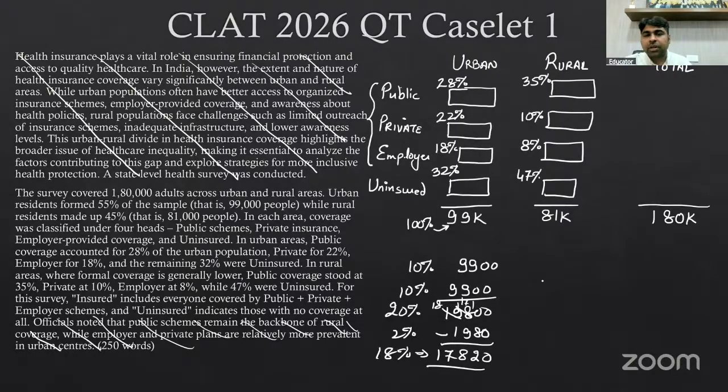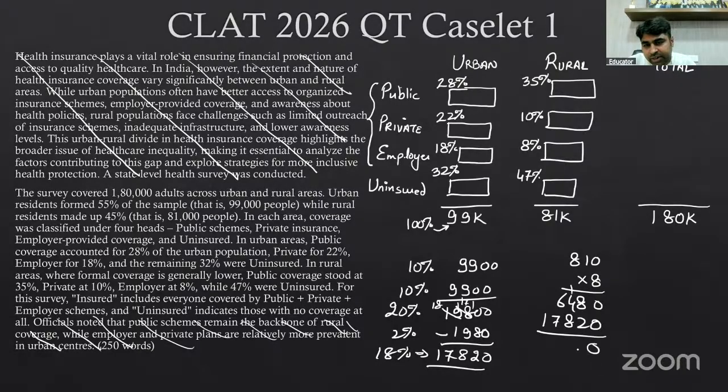Okay. And then 8% of this. So the 10% of that will be 8,100. Right? The 1% of that will be 810. Or simply, if 810 is the 1% of itself, 81,000 is the 100%, so 1% will be divided by 10, divided by 100. So 8% will be multiplied by 8. Okay. So if I add 6480 with 17820, I'm going to get the total number of employer covered people.